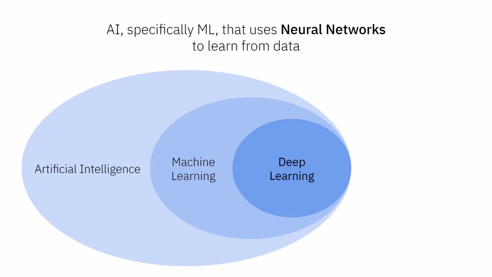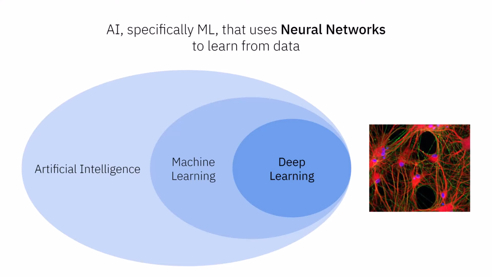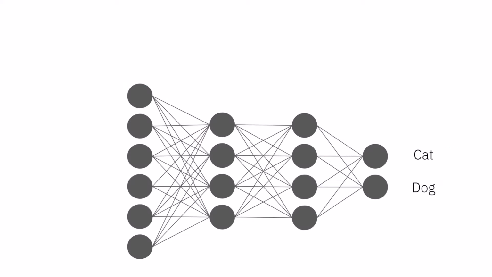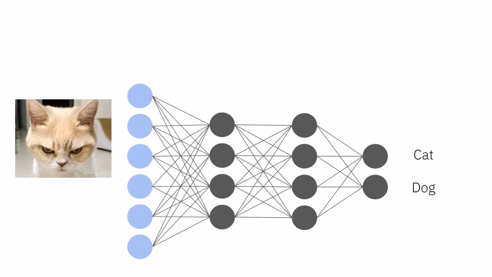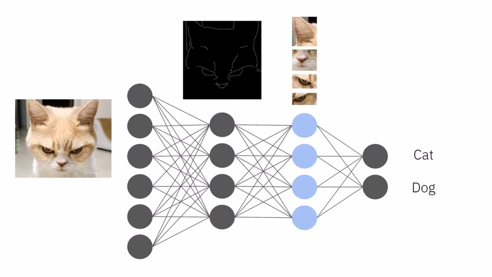Deep learning is a subfield of machine learning that uses a mathematical structure called a neural network to learn patterns based on data. Deep learning is loosely inspired by the human brain system of biological neurons that interpret and pass around information. Similar to classical machine learning, deep learning involves using a dataset to train a model, aka a neural network. As neural networks process a data point, they are progressively able to learn more and more complex information about the input, starting from basic information, in this case edges, to recognizing distinctive body parts.